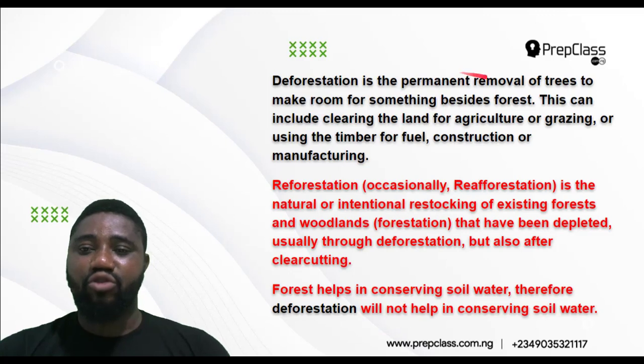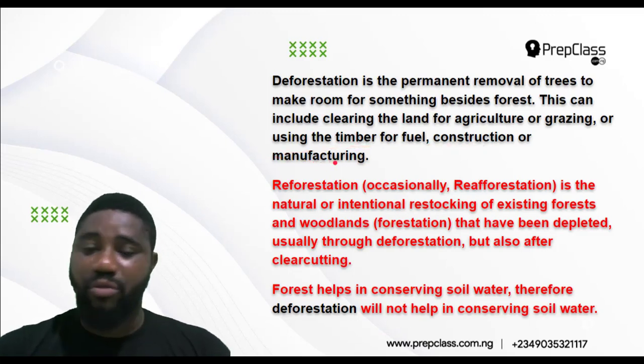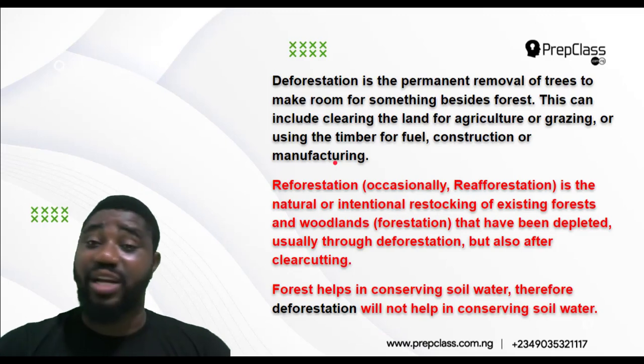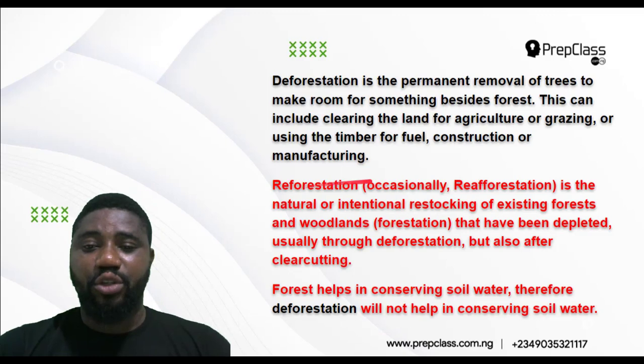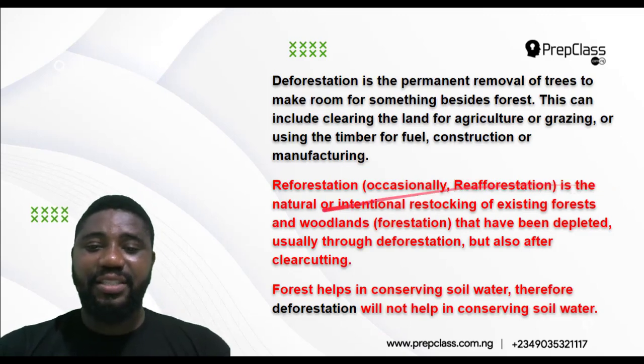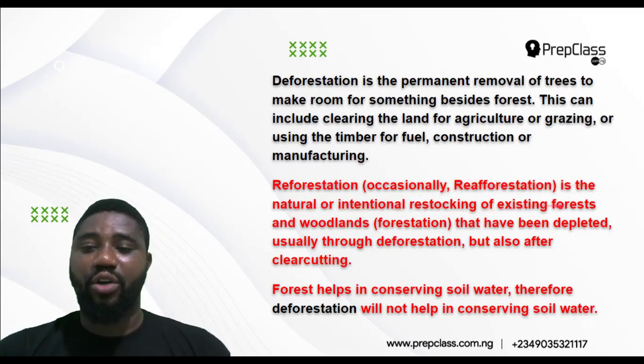Now, deforestation. Deforestation is the permanent removal of trees to make room for something besides forest. This can include clearing of land for agriculture or grazing, or using timber for fuel, construction or manufacturing. That's complete removal of vegetation. Reforestation is the natural or intentional restocking of an existing forest and woodlands that have been depleted, usually through deforestation, but also after clear cutting.